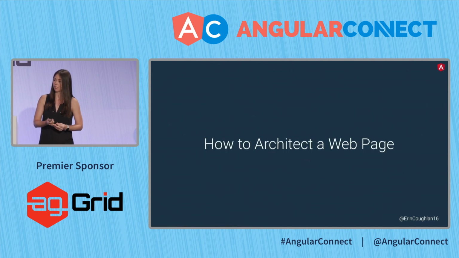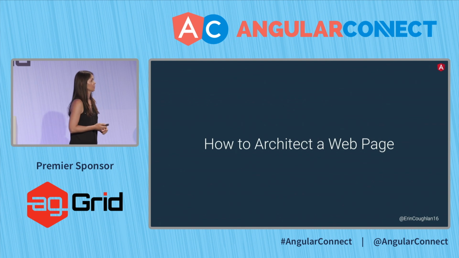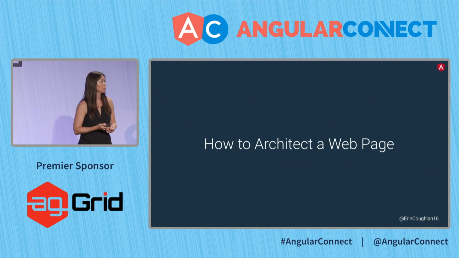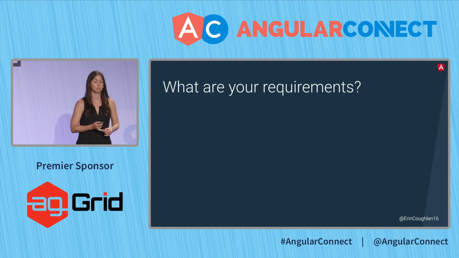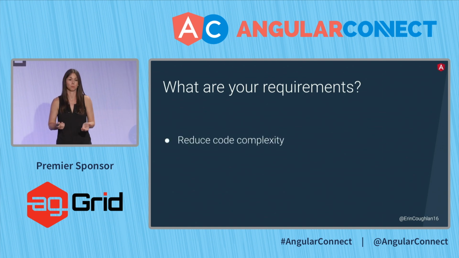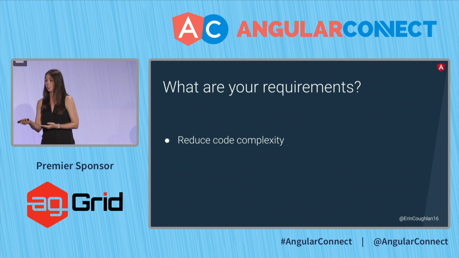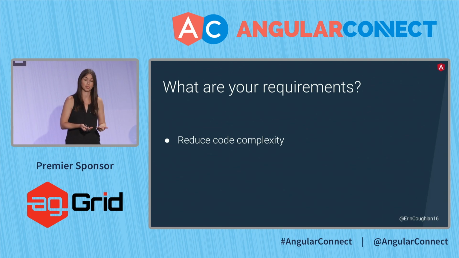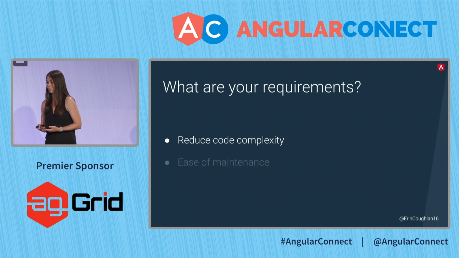So let's look at how to bring this together and summarize what we've learned. How do we architect a web page? First, it's always look at the requirements. We want code to be simple. I want to be able to give it to some engineer who's maybe new to the team or less familiar and have them actually understand how we set it up. So making the code simpler.